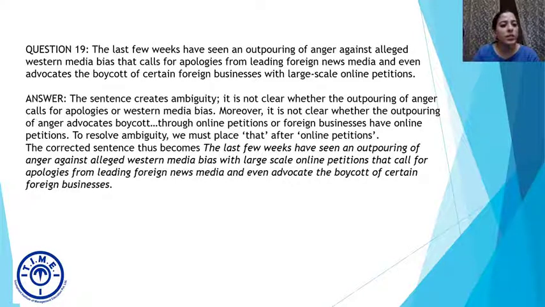If you've seen the corrected sentence, we have changed advocates to advocate. As we have seen earlier, advocates is singular, but petitions is plural, which is why the verb should also be plural. Which is why I have said online petitions even advocate the boycott of certain foreign businesses. So we have slightly rearranged the words for better understanding, right? To resolve the ambiguity which was created by the question.